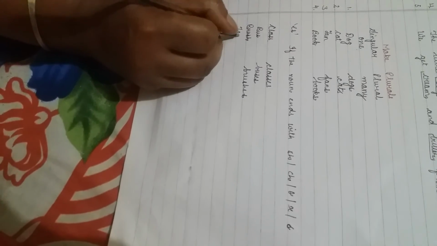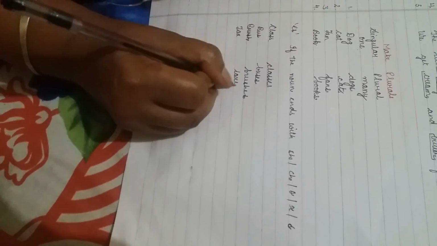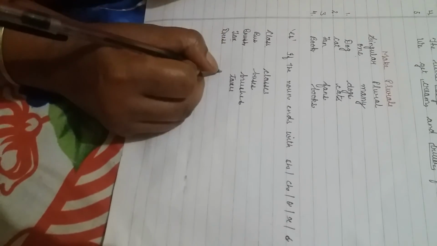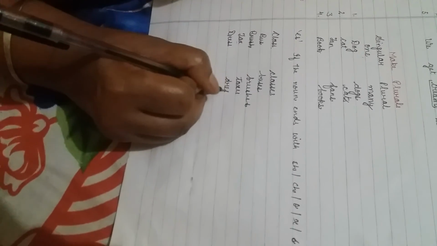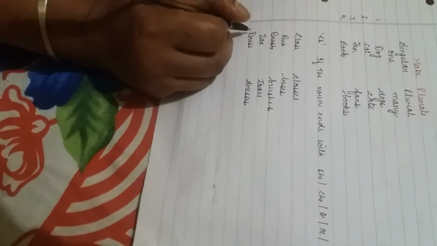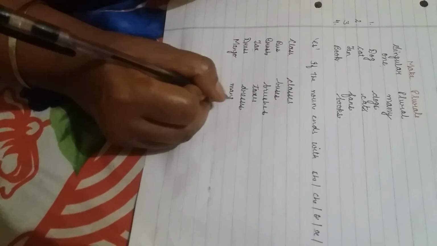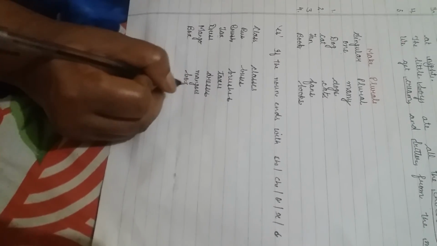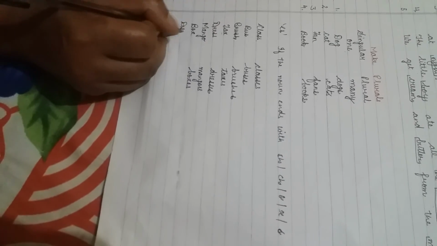Tax, taxes, because there is X at the end. Dress, dresses. Mango, mangoes. Why are we using ES? Because O is at the end. Like this, box, boxes. Dish, dishes.